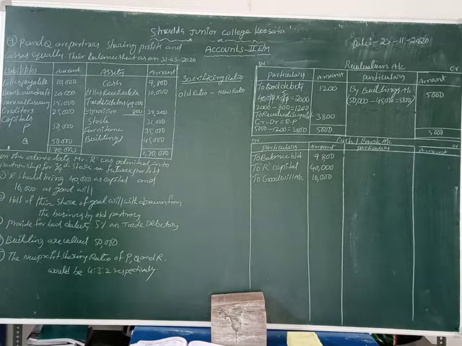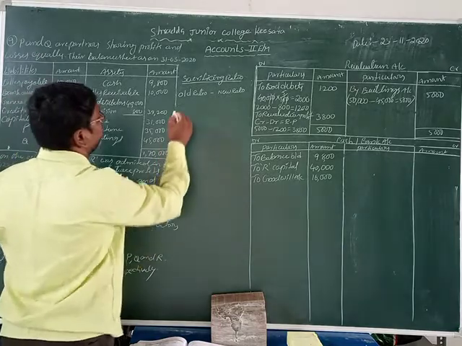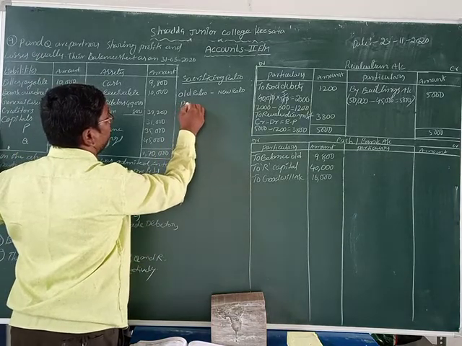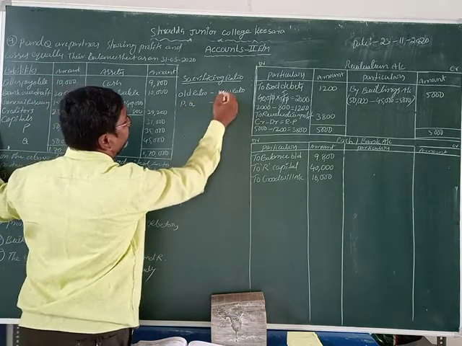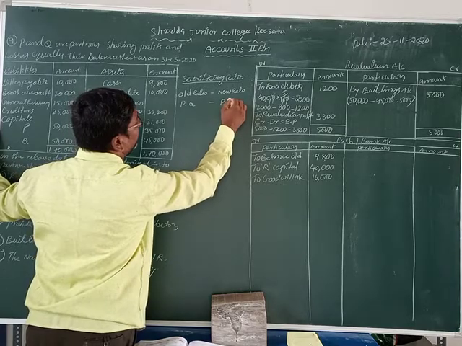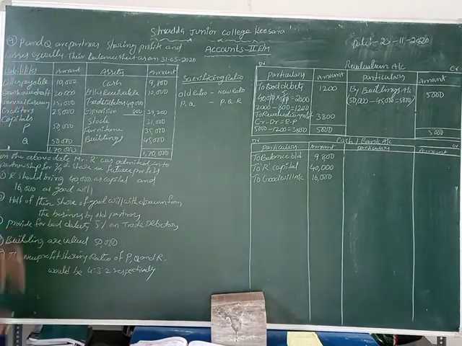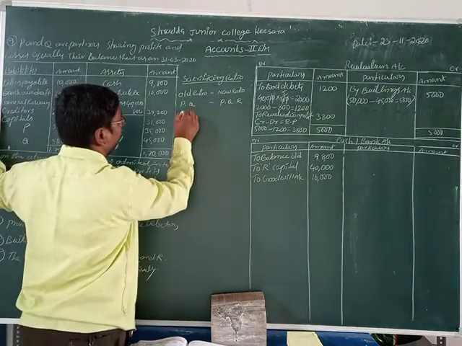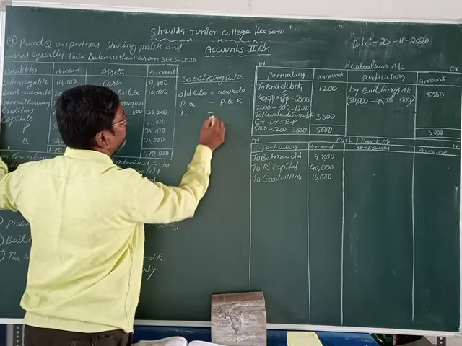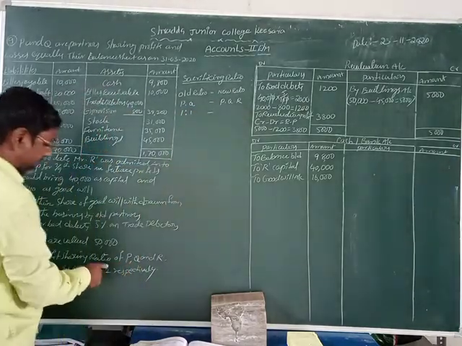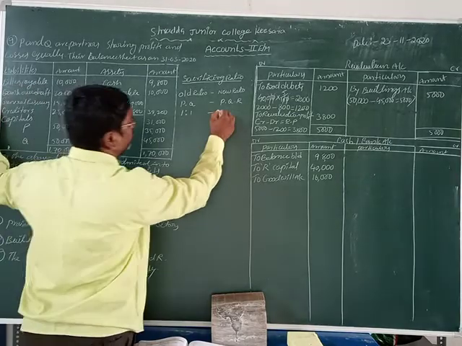So what is the old ratio? P and Q. The old ratio has how many members? P and Q. The new ratio has P, Q and R. What is the PQ ratio? Equally given. Equally means what here? I am taking 1:1, minus the new ratio of P, Q, R, which is given here as 4:3:2.